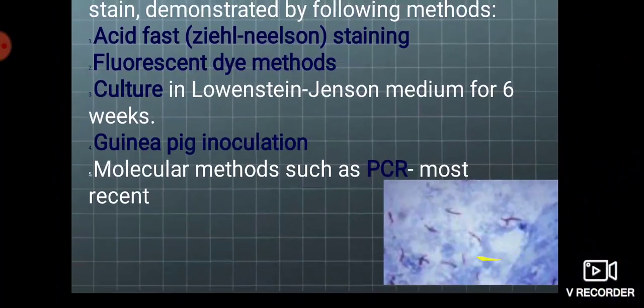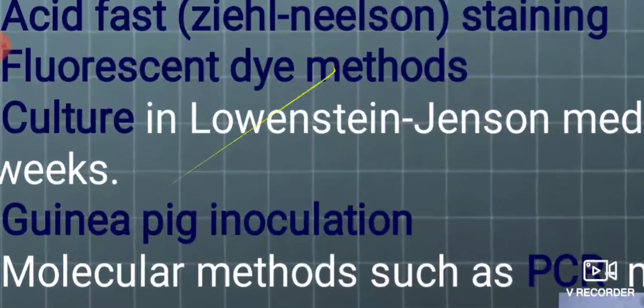The other way of diagnosis is the fluorescent dye method. Fluorescent dyes like rhodamine and auramine are used to diagnose tubercular bacilli.